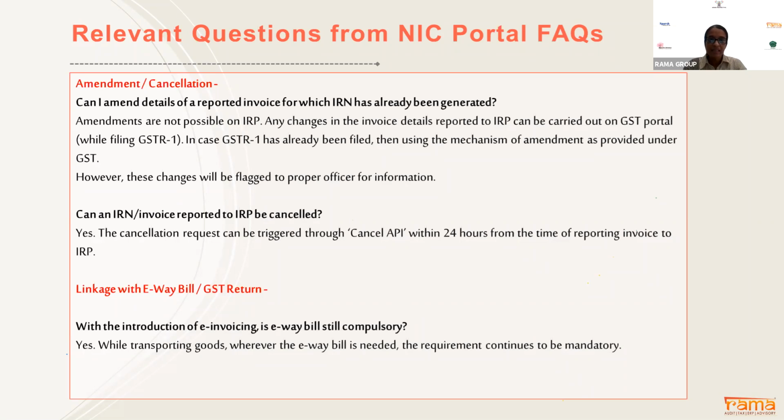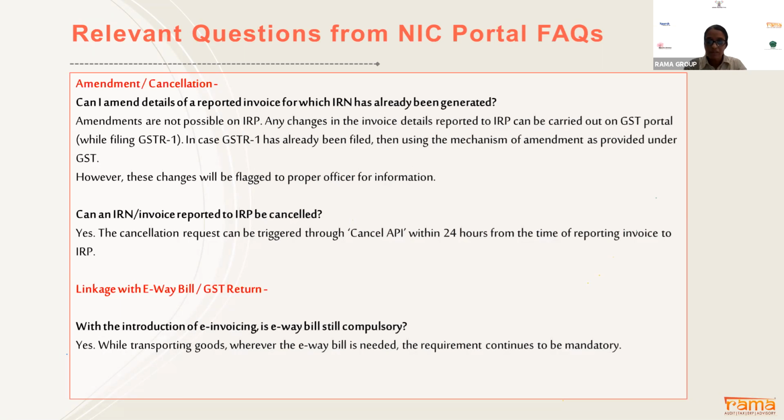Okay. Secondly, can you cancel the invoice? Yes, you can cancel the invoice within 24 hours from the time of reporting the invoice to IRP. So within 24 hours, if you feel you have wrongly generated the invoice, you can send a cancel. But the important point is that once you generate an invoice number and cancel that invoice, you cannot regenerate that invoice number again. I'll explain with an example.